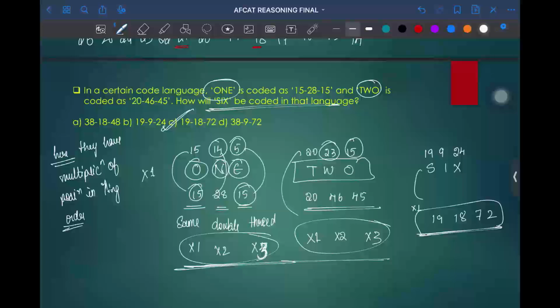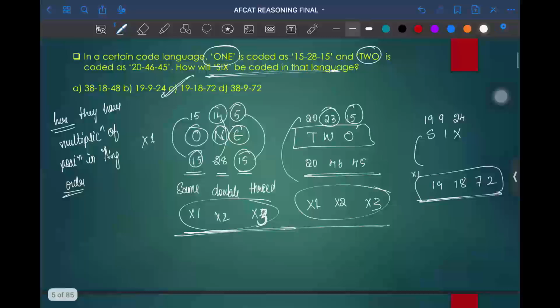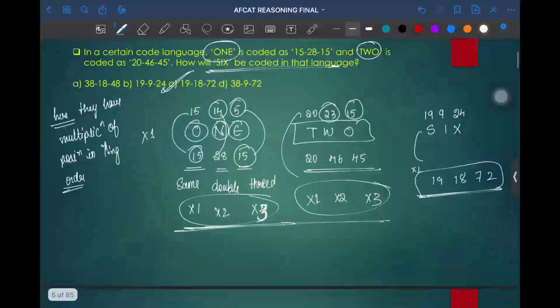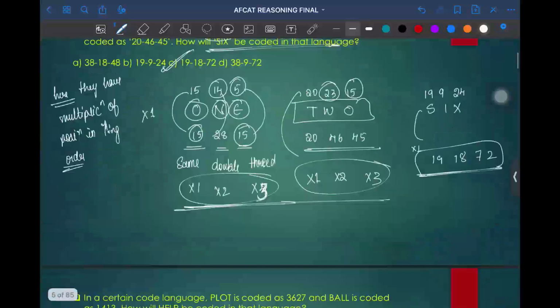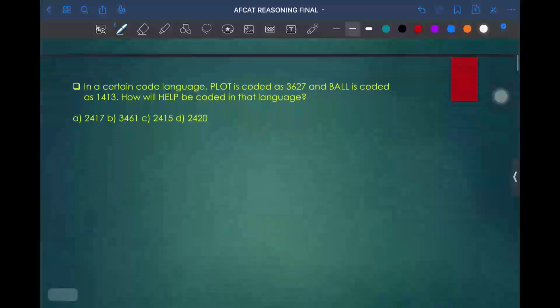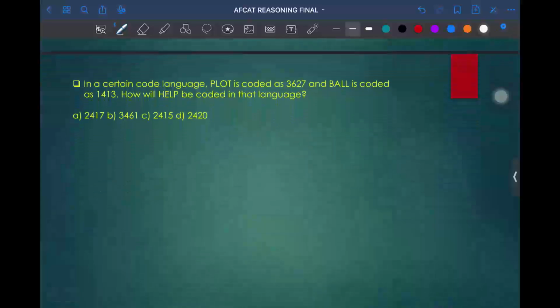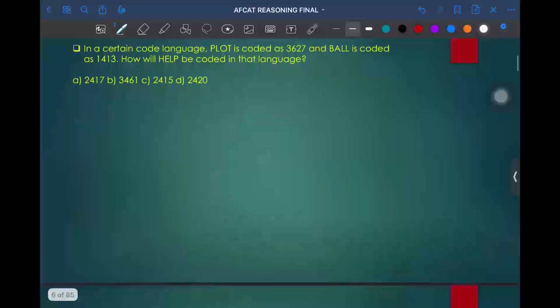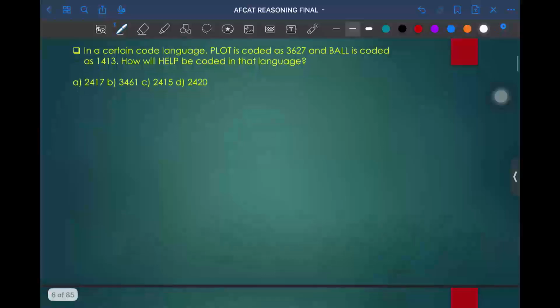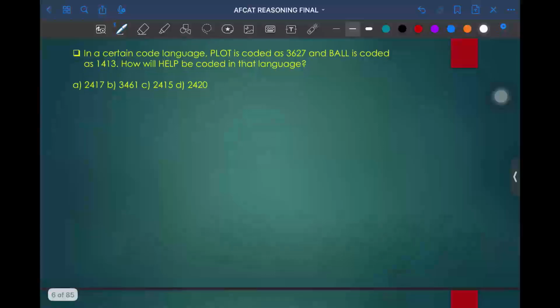Okay. I hope everyone is comfortable with these kinds of questions. So now let us move on to the next question. Try to do this question. This is a little bit different. Try to do the same thing.